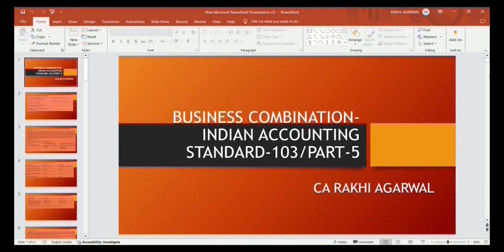Acquisition accounting is to be done at fair value. Common control is to be done at book value. Then we had discussed the steps in the acquisition method. What are the steps we had discussed? We had discussed who is the acquirer. The person who acquired the business is the acquirer, the person who acquired control over another business.